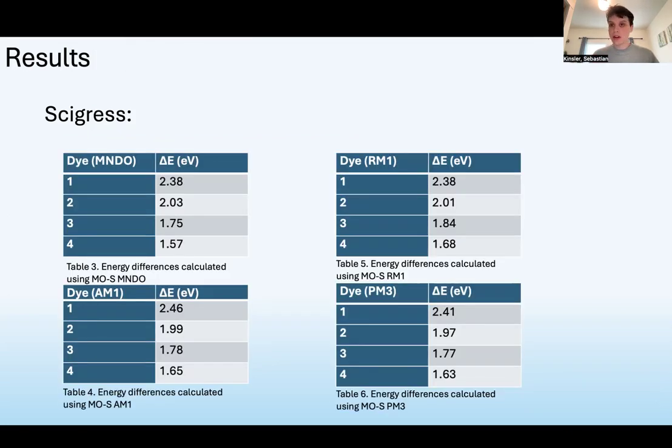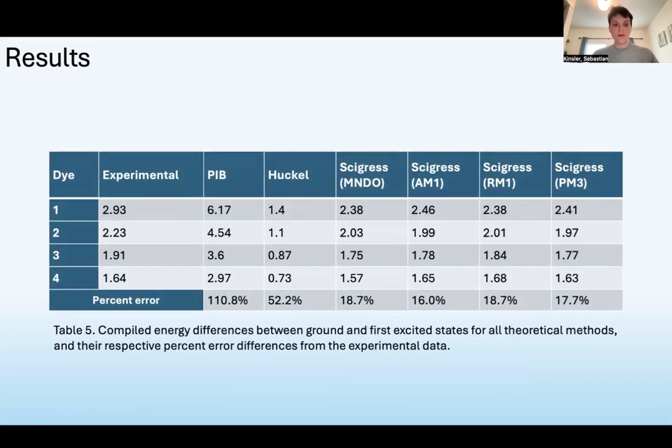To make all these abstract numbers easier to interpret, let's make a table compiling the results from each computational method and the experimental data. Then, we calculate and use percent errors to assess the accuracy of each model as compared to the experimental results, which we're assuming to be perfectly correct.